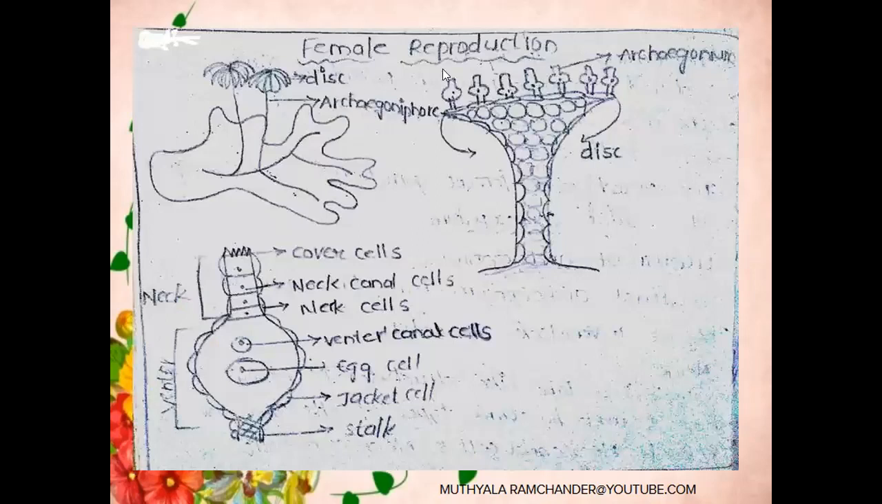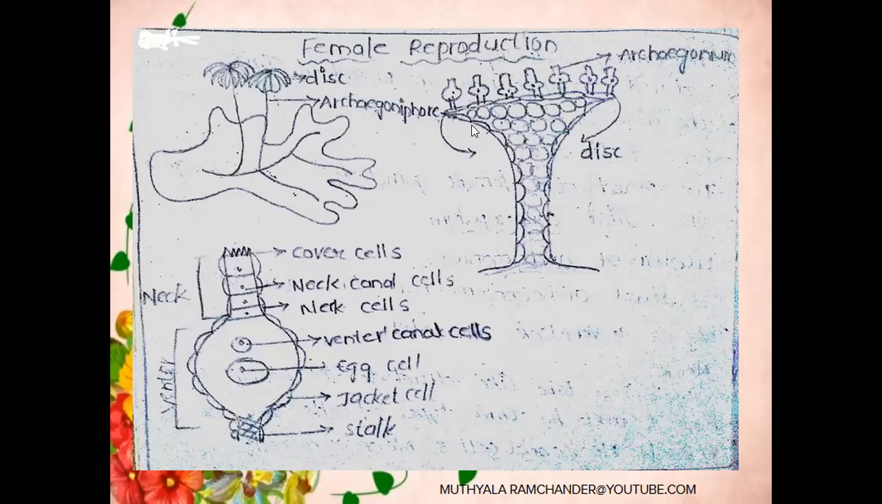Now, the female reproduction of Marchantia on the female gametophytic thallus. At the matured stage, aerial stalk-like structures develop. These are called archegoniophores. On these archegoniophores, disc-like structures develop. Each disc contains 8 ridges and 8 furrows. In the ridge region, a large number of archegonia are present. Archegonia are the female reproductive organs. Antheridia are the male reproductive organs. On the ridges of the disc, many archegonia develop.